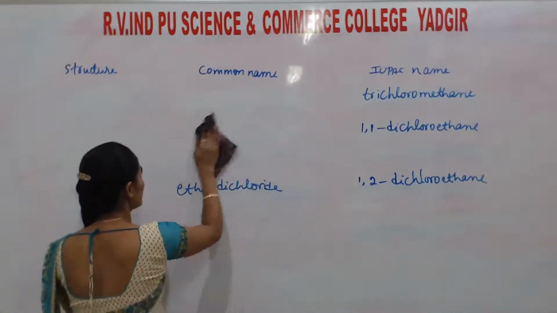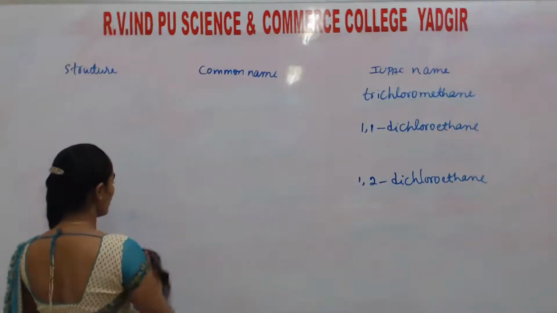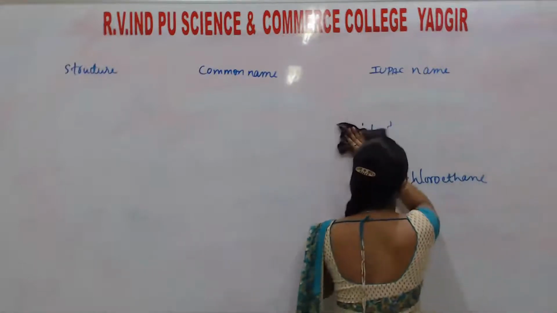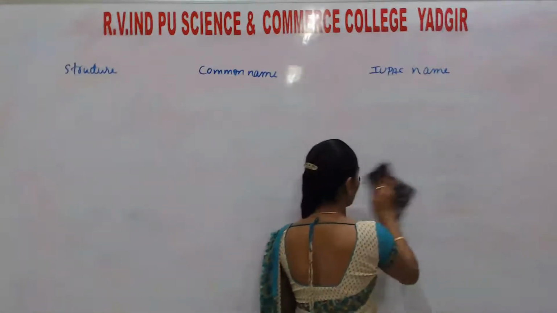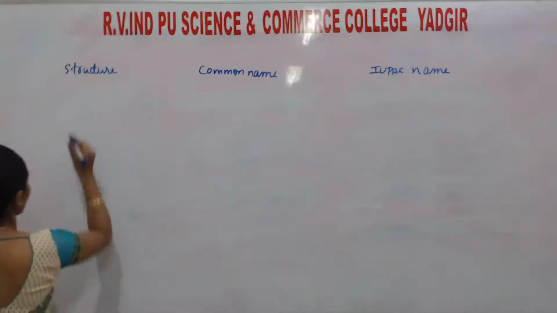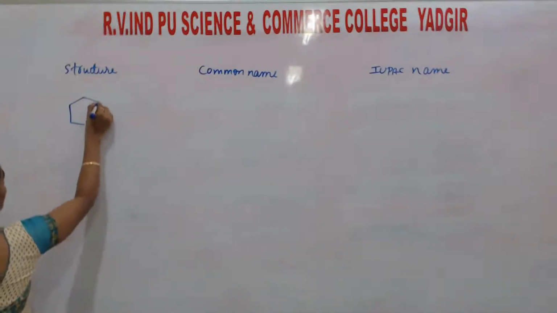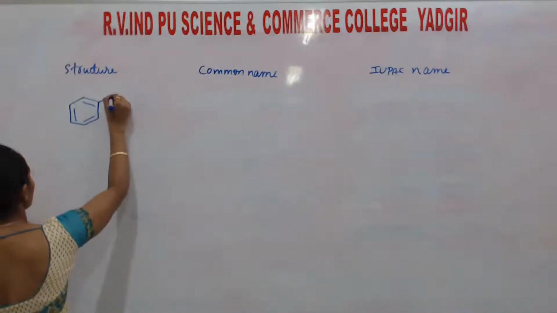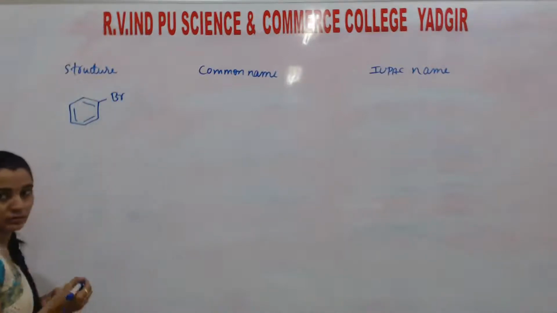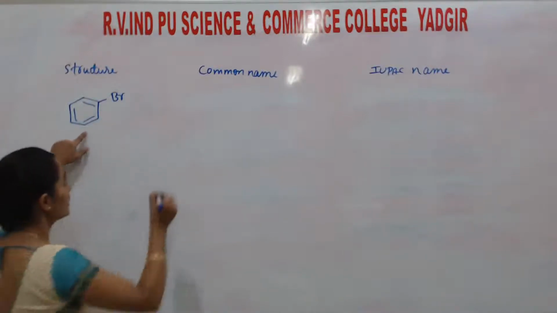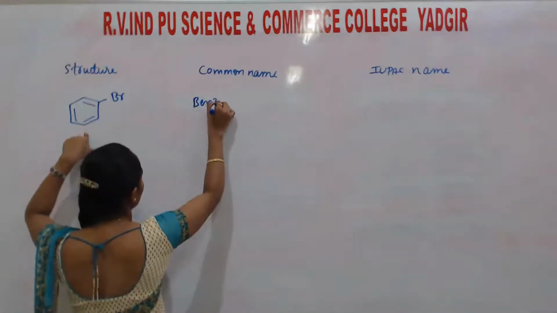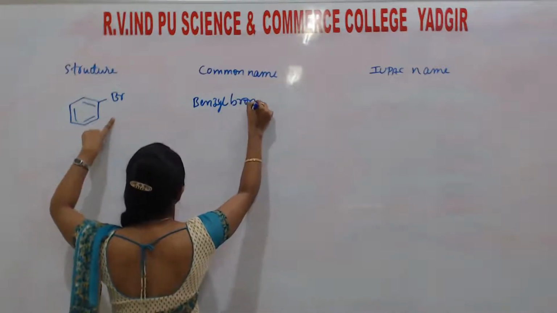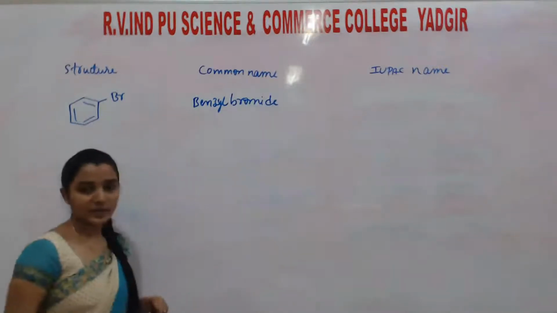In the haloarenes, students, there are a number of ways to name the compounds, because organic compounds are named with different commercial names and also common names. I will explain, then you will understand. Listen. If a benzene ring is there, and to that benzene ring one Br is attached, then it is benzyl bromide. Like alkyl halide, this is benzyl bromide.